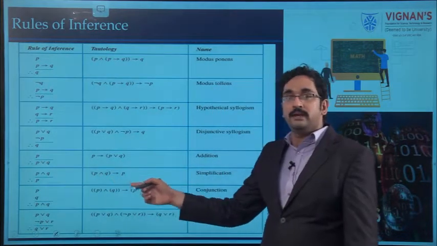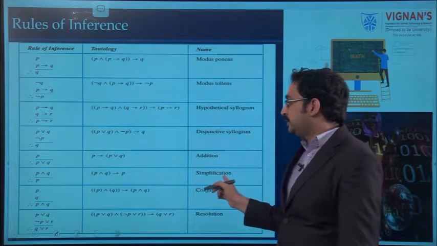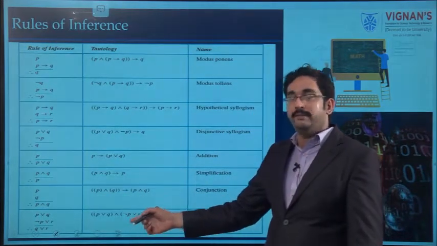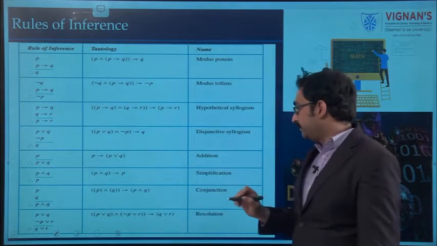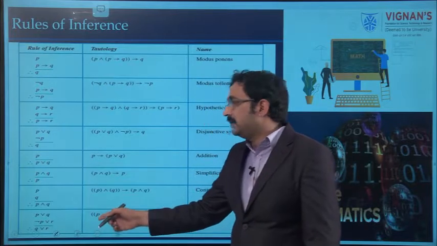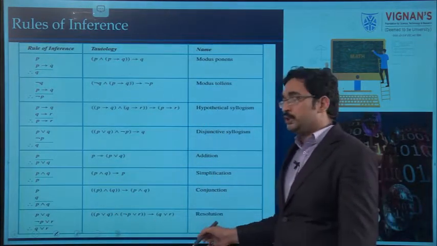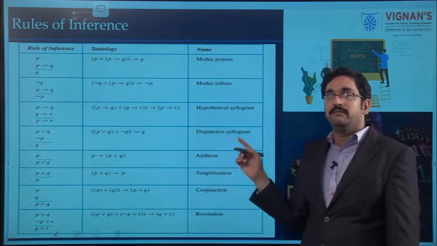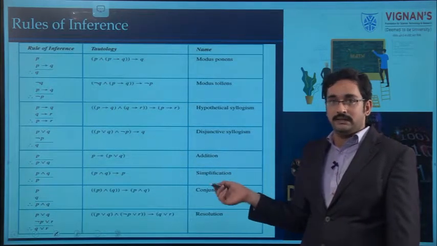P meet Q, therefore P. Simplification. P, Q, therefore P meet Q. Conjunction. P join Q, negation P join R, therefore Q join R. Resolution. All these rules of inference are used when we are proving that an argument is valid.